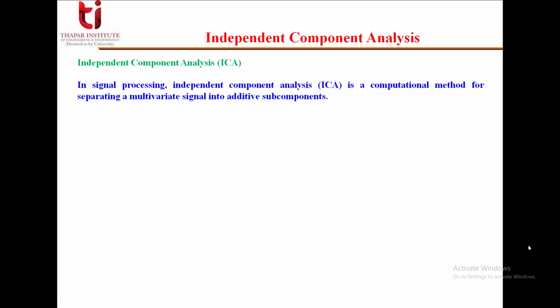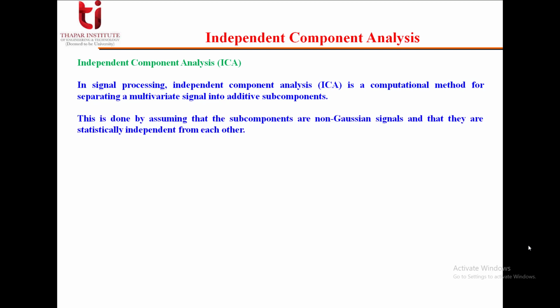So in signal processing, independent component analysis, generally abbreviated as ICA, is a computational method for separating a multivariate signal into additive subcomponents. This is done by assuming that the subcomponents are non-Gaussian signals and that they are statistically independent from each other.